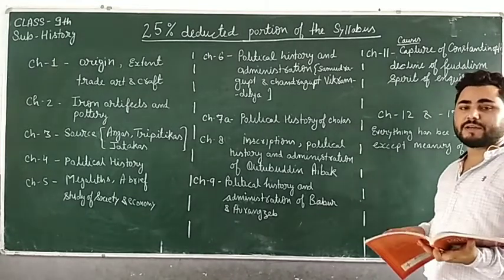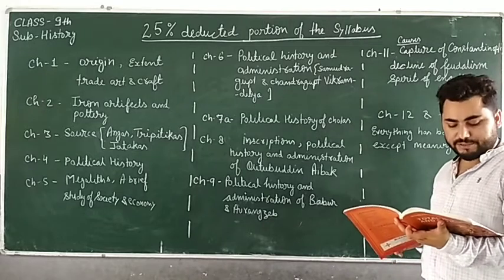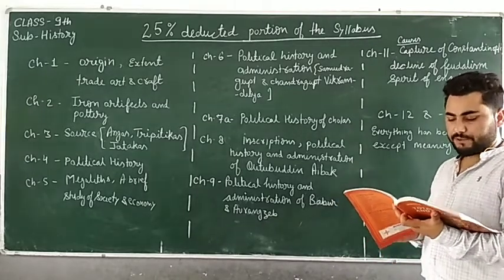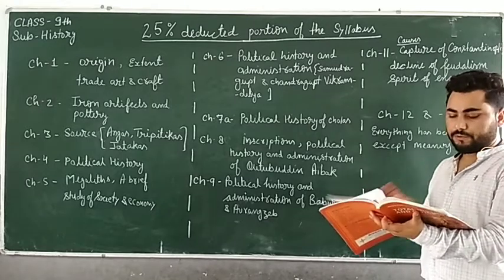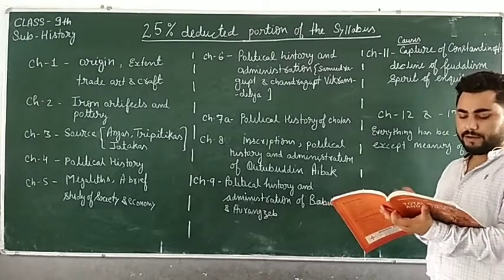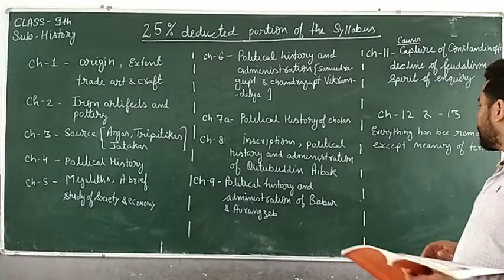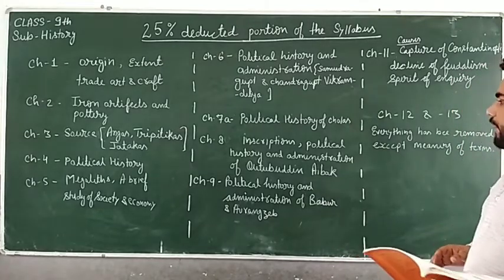Likewise, you have to study the definition and meaning of socialism, but not the causes for the rise of socialism. So only meanings and definitions are required to be learned in chapters 12 and 13.